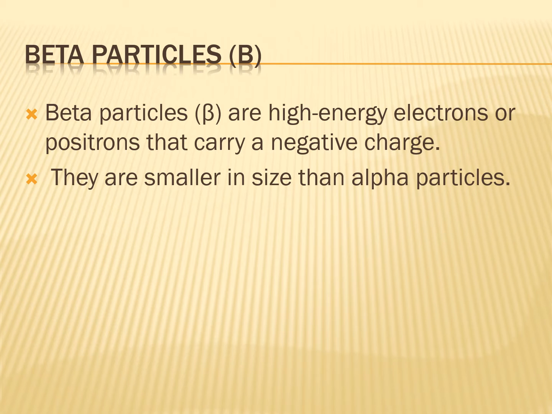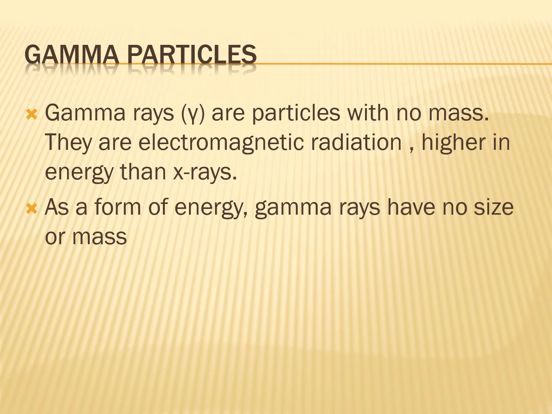Let us see what beta particles are. Beta particles are high energy electrons or positrons that carry a negative charge. They are smaller in size than alpha particles. Gamma rays are particles that don't have mass. They are electromagnetic radiations higher in energy than X-rays. As a form of energy, gamma rays have no size or mass.